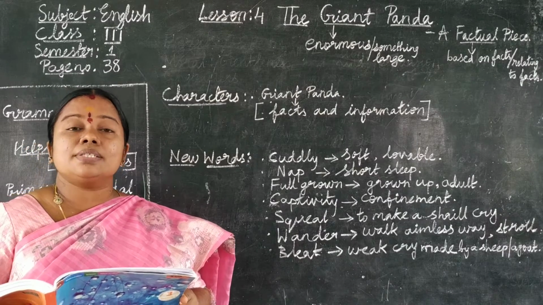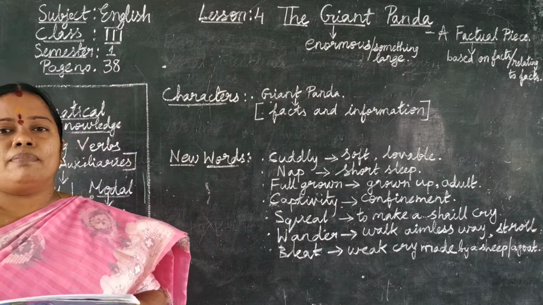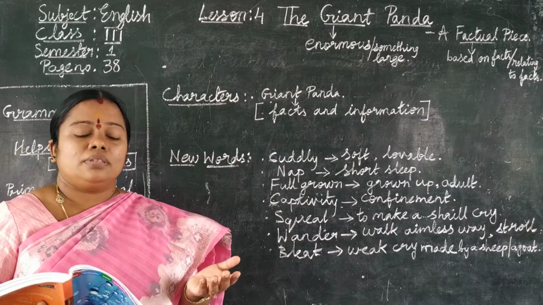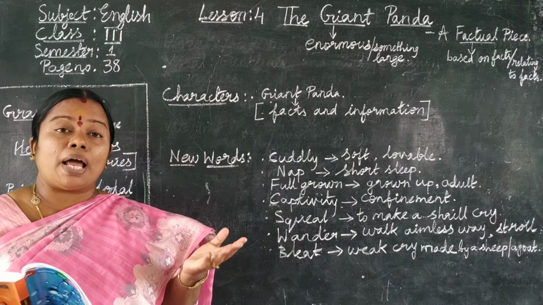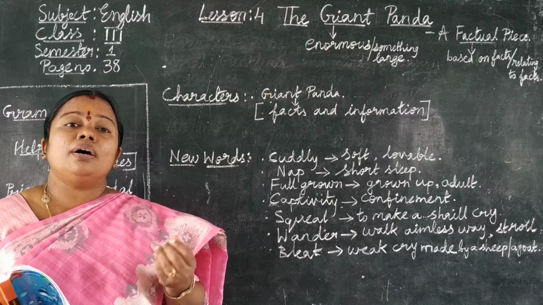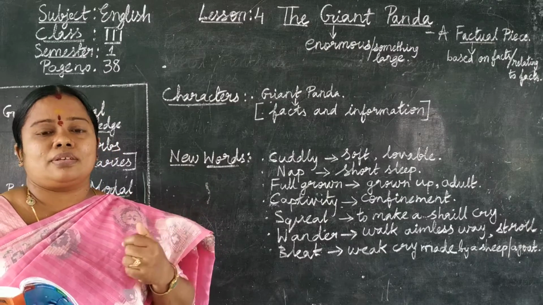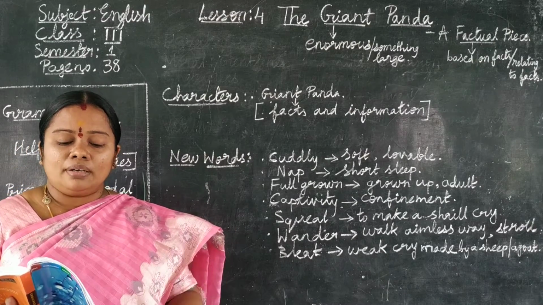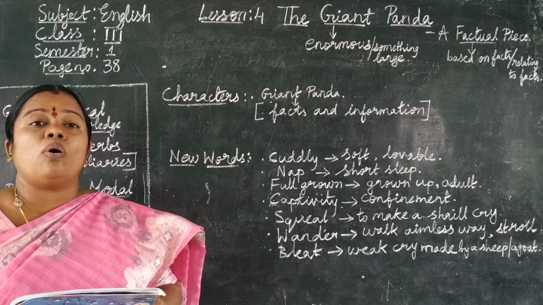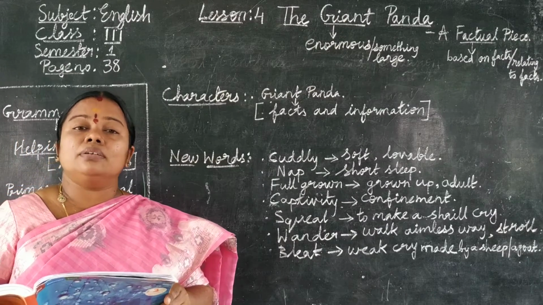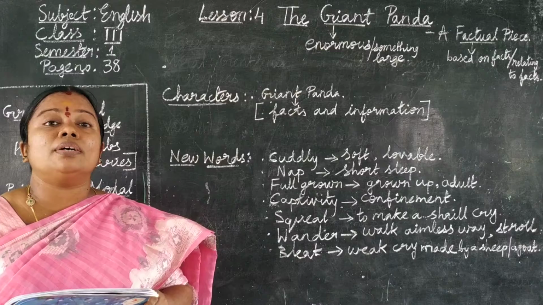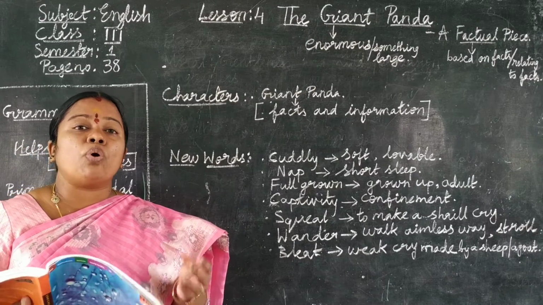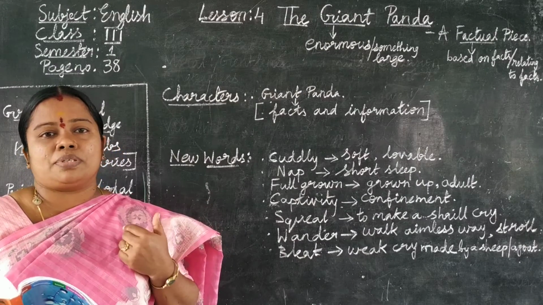The panda is a symbol of peace in China. The male pandas are called boars, the female pandas are called sows, and the small baby ones are called cubs.